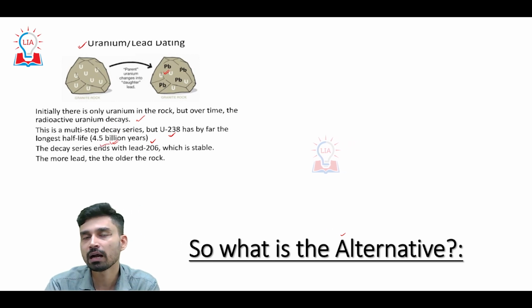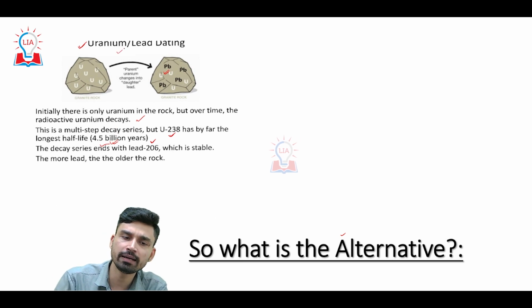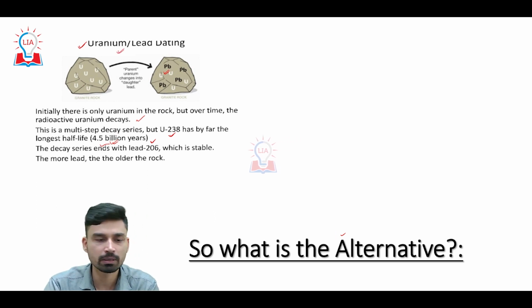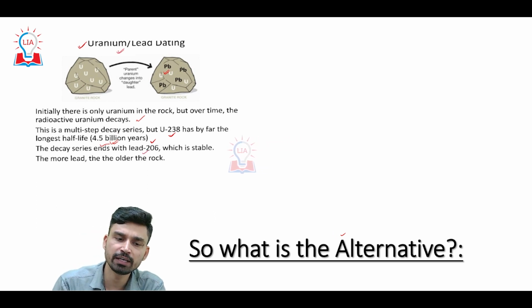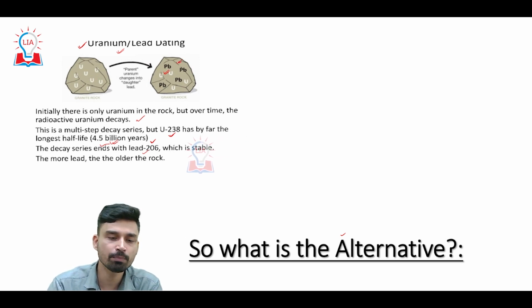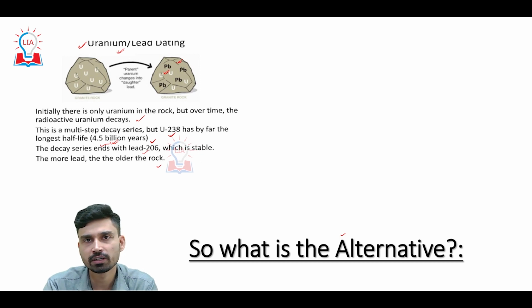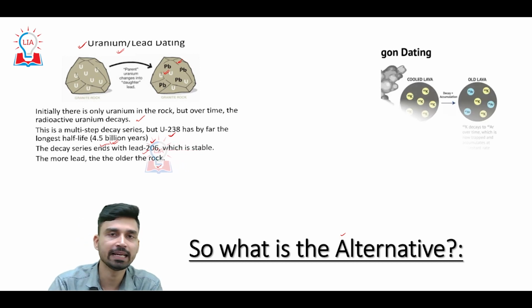Now if you compare that with the half-life of carbon, which is only 5,700 years, uranium-lead dating obviously has an edge over carbon dating. The decay series ends with lead-206, which is stable, as we discussed. The higher the concentration of lead in the sample, the older the rock. That is the principle underlying it.